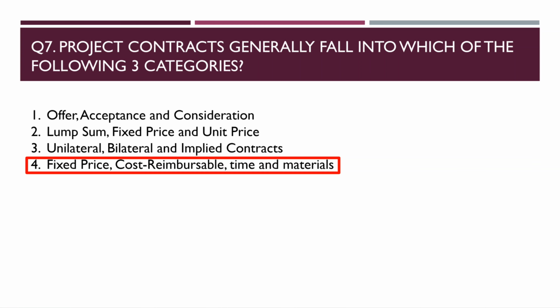In a fixed price contract, the buyer doesn't take on much risk. The advantage for you as a buyer with a fixed price contract is that you know exactly how much it is going to cost you before you begin the work. With a cost reimbursable contract, you pay the vendor for the actual cost of the work. And for time and material contracts, the vendor is reimbursed for materials purchased plus a per day or per hour rate for time spent.